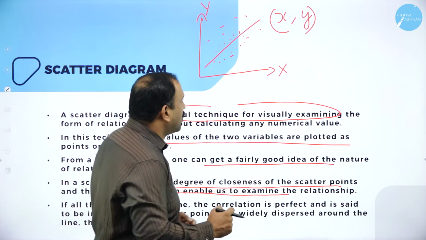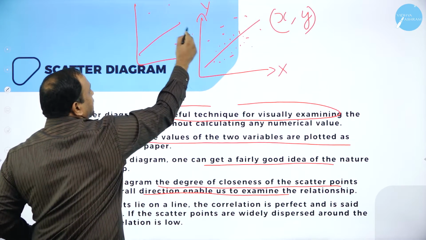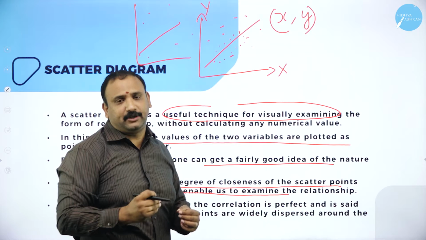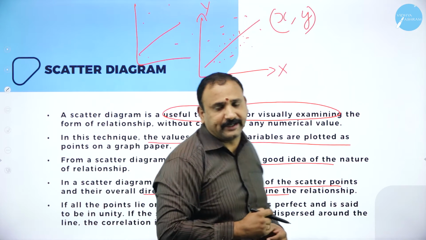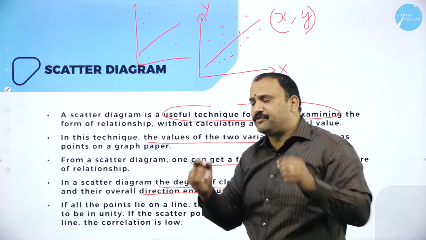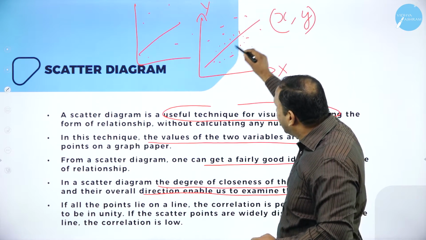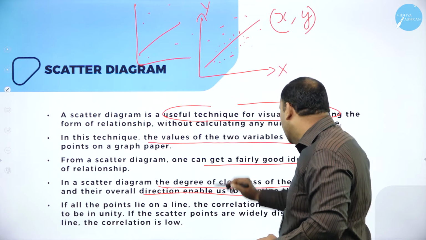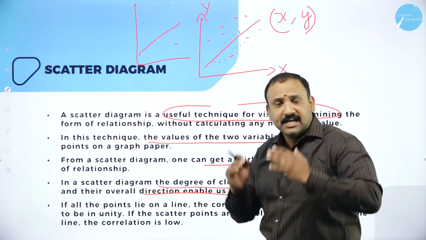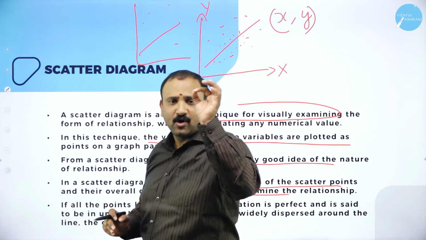But if you see a diagram like this, where a point is here, then some points are here, then they are not closely knitted together. They are not closely correlated. That means they don't relate much to each other. If all the points lie on the same line, going back to my previous graph, the correlation is perfect and is said to be in unity, which means they are in tandem, perfectly matching, on a straight line.